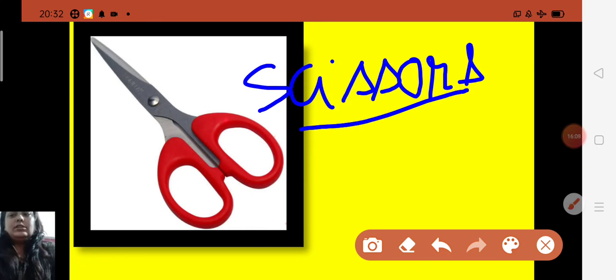Now, after that, this is the picture of scissors, spelling S-C-I-S-S-O-R-S. What do you know about this, children? A pair of scissors is used to cut clothes, and it is used for cutting various thin materials such as paper, rope, wires, and so on. So it is used to cut clothes and also other thin materials, as I have already told you.